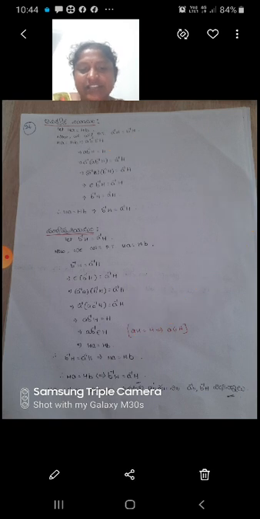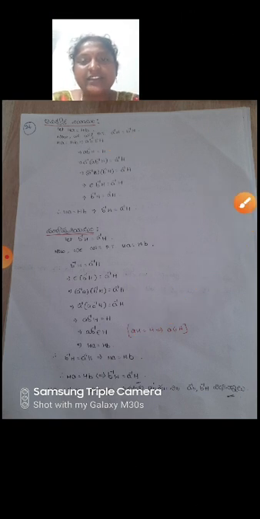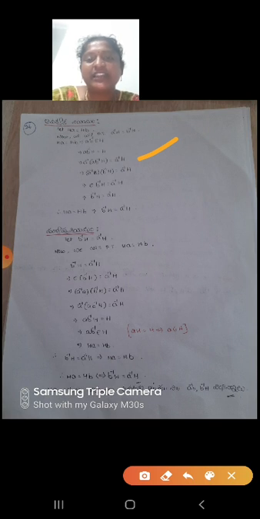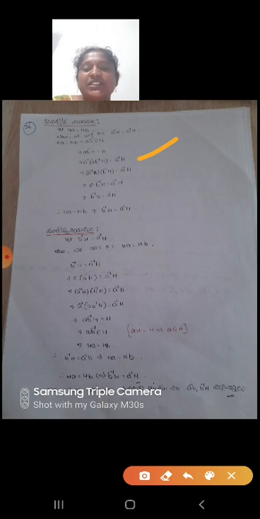So both sides we can multiply with A inverse. So A inverse A B inverse H equal to A inverse H. From the associative property, A inverse A into B inverse H equal to A inverse H. That implies A inverse into A is E, into B inverse H equal to A inverse H. So that implies B inverse H equal to A inverse H. Therefore HA equal to HB implies B inverse H equal to A inverse H.